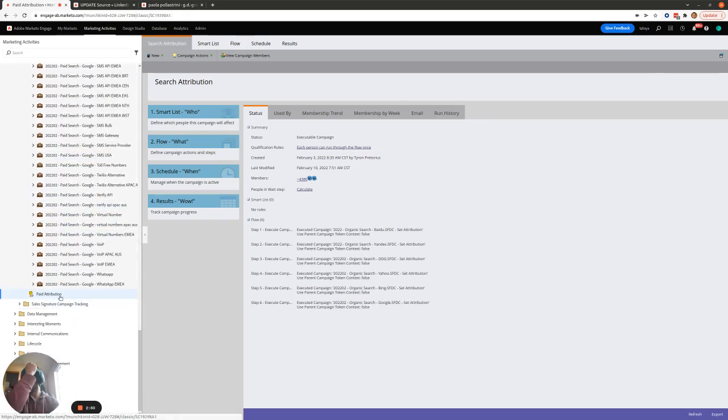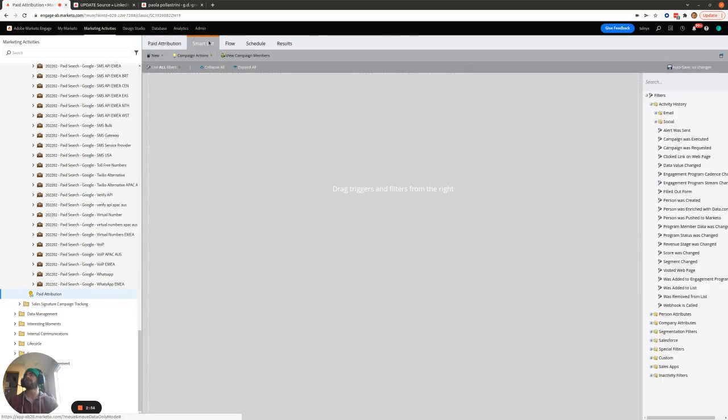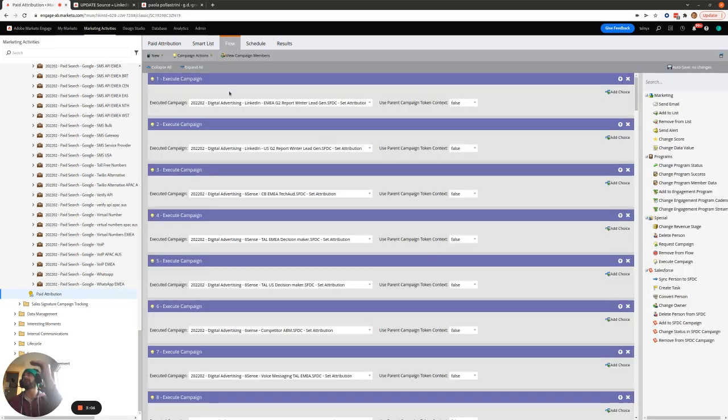So there's nothing special about this. It's just an executable campaign. And the important distinguishing feature of an executable campaign is that the first executable campaign must complete before the second one starts, and so on. So this completes first. Once this is complete, the second one runs, then the third one runs, and so on. And that's important because we don't want all of these running in parallel, or else it could just mess up the attribution. So we want one to complete and then the next.